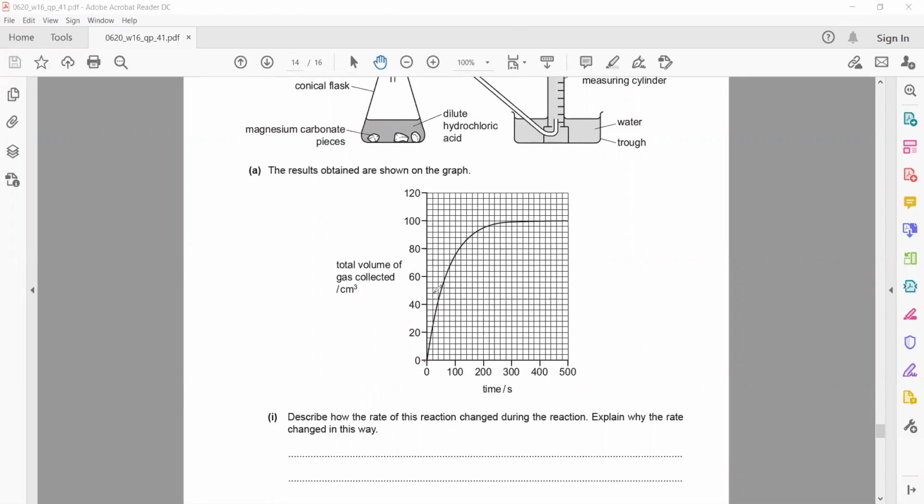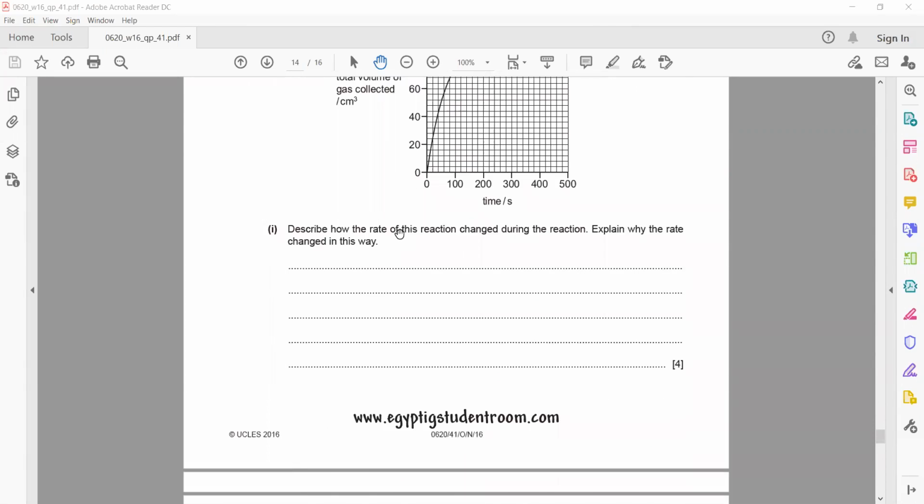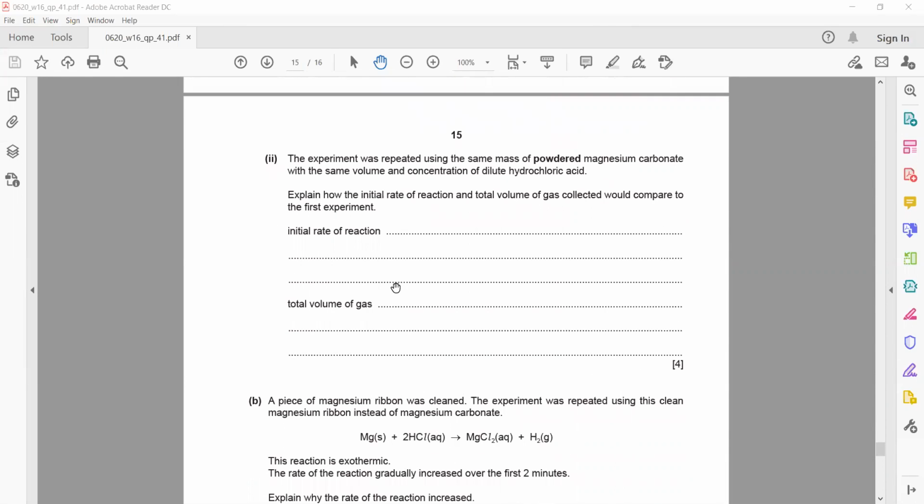So initially it will be steeper, but the final amount of product should be the same. The reaction will finish in a shorter time, but the amount of product formed is the same because you are using the same amount of acid. You are only changing the size of the magnesium carbonate.